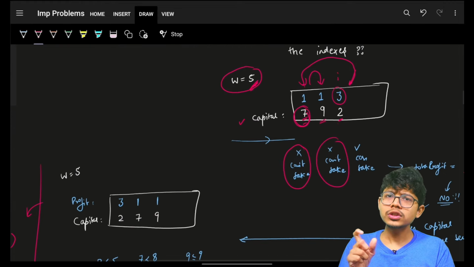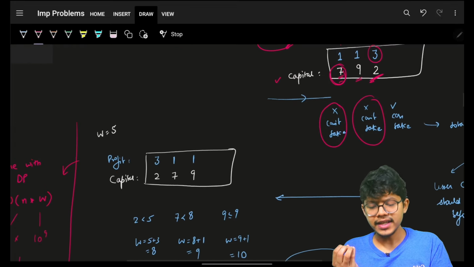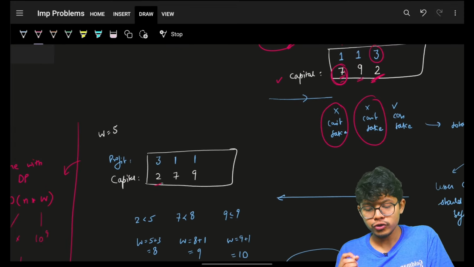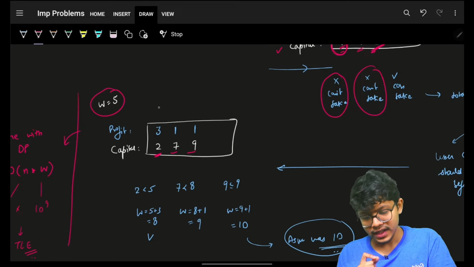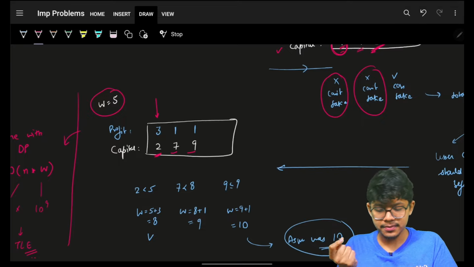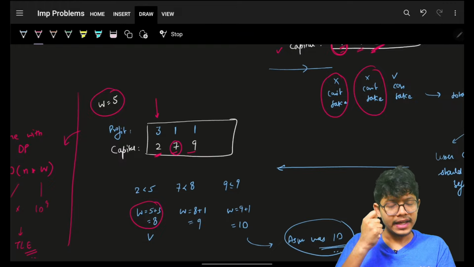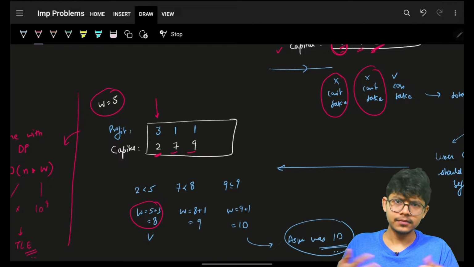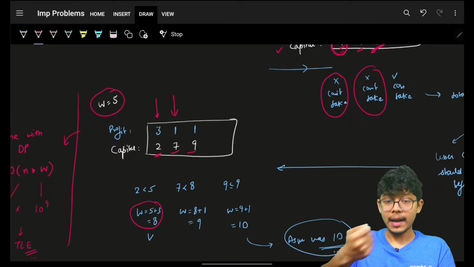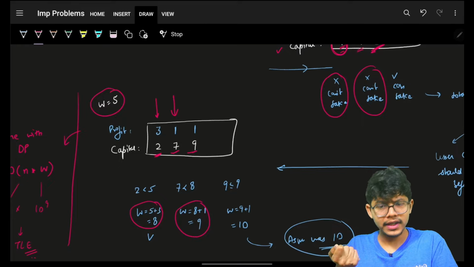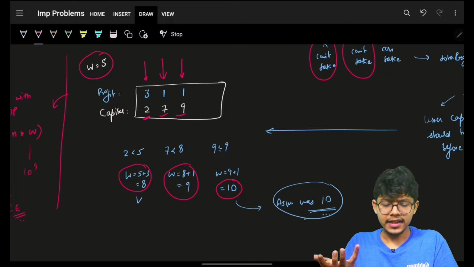So we realize we have to do a sort on the basis of what? On the basis of my required capital. So I realized that even to apply my DP itself, I have to sort on the basis of my capital. Now I can very easily say that in the very beginning, I have 5, I have a 2. I will gain this because 2 is less than 5. My total capital will now become 8. 8 is more than my 7, so I have more capital. I can take my 7 also in consideration. I will get a profit of 1. Now my total capital is 9. 9 is less than or equal to my 9. Okay, I'm good to take that also. My total capital is 10. And thus my total profit, I can say, will be 10.